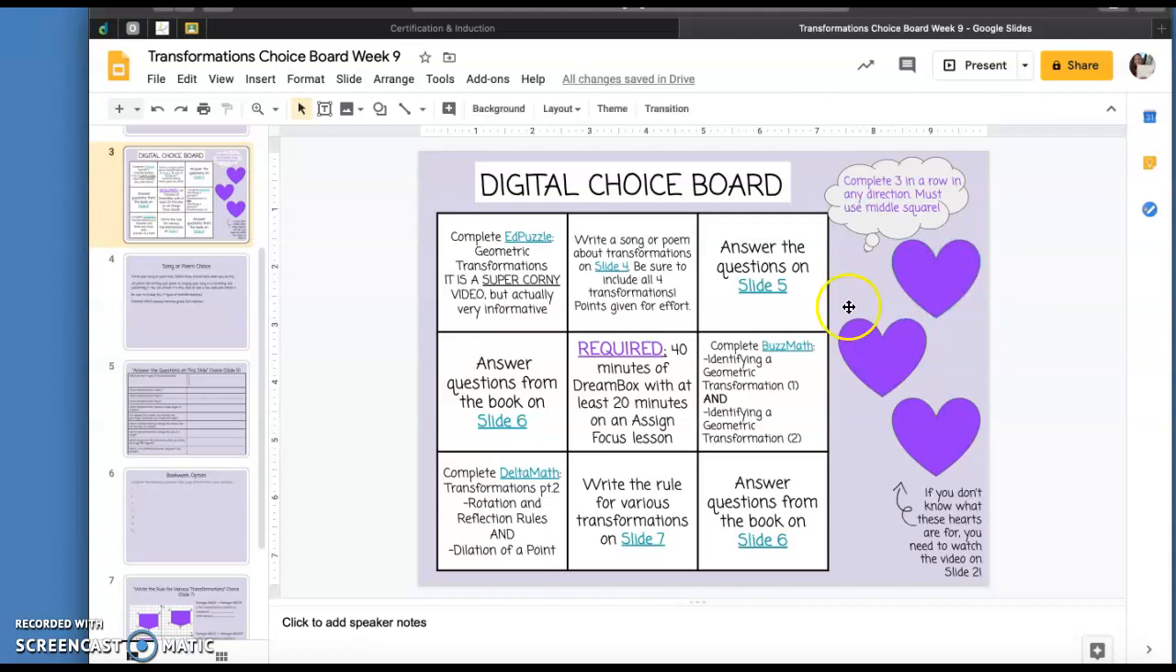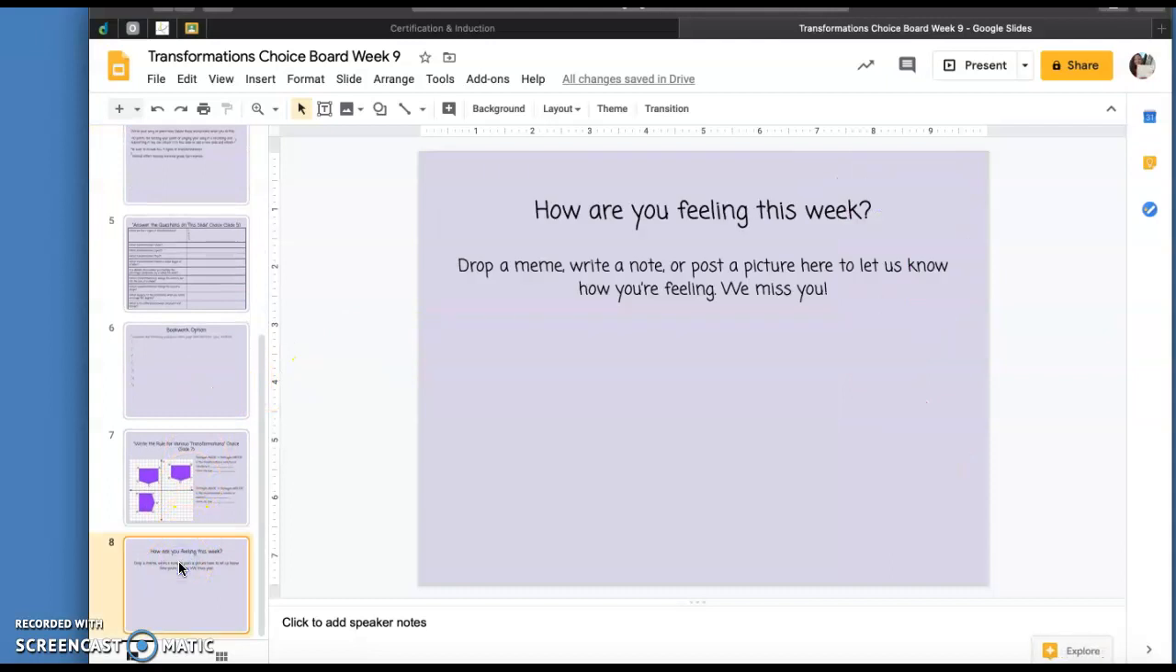All right. The last slide is, again, telling us how you feel. Drop us a meme, write a note, or post a picture here. Let us know how you're feeling.